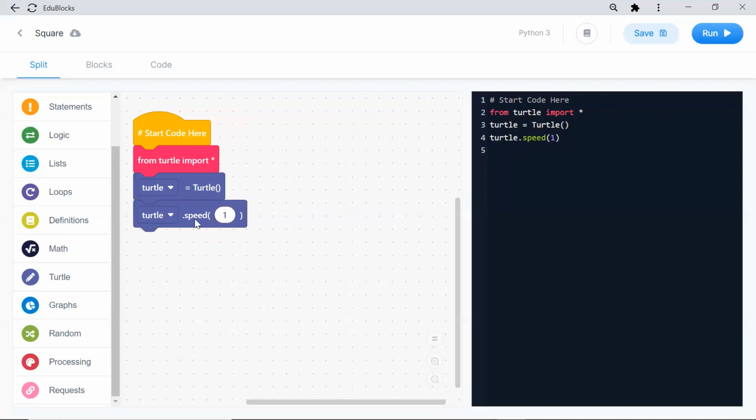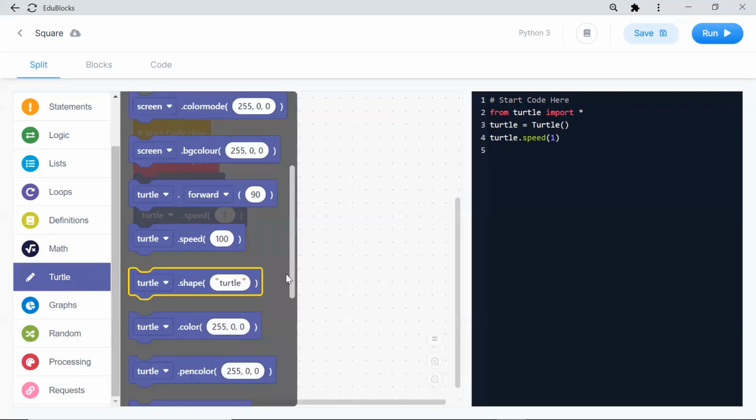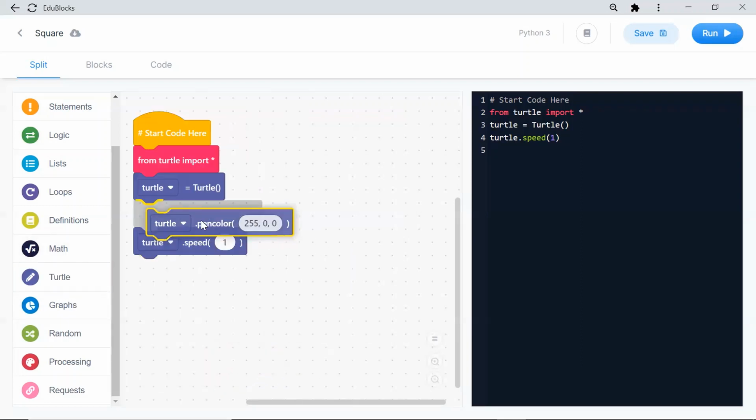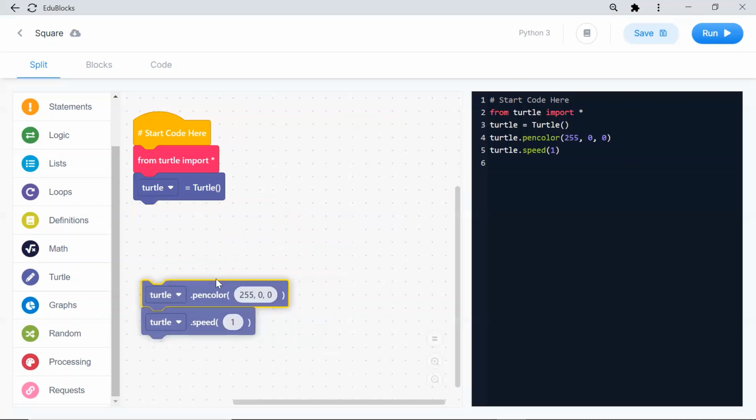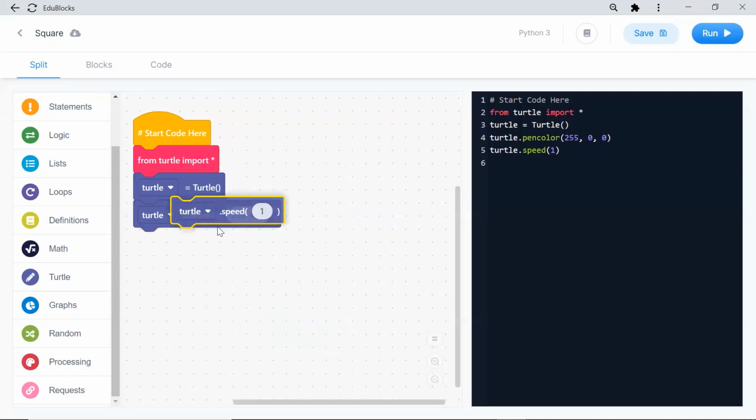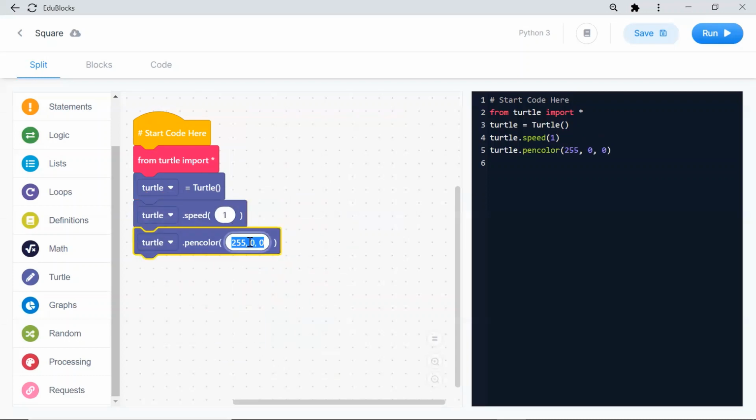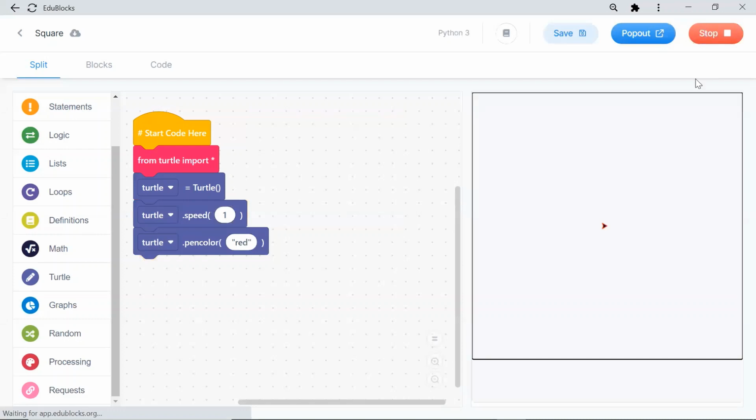Next thing is, what is my pen color? The pen color is red. I want my red color pen. You can create whatever color you want. My pen color is in double quotes. I give red. When I run this code, here my red color pen came.